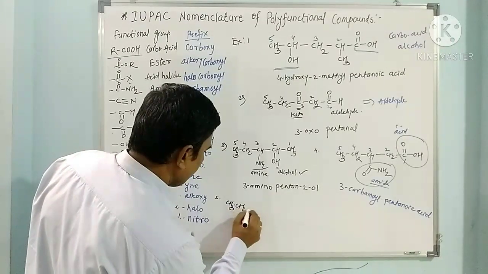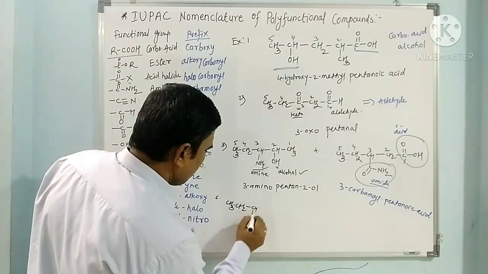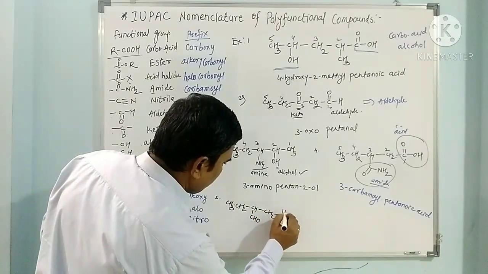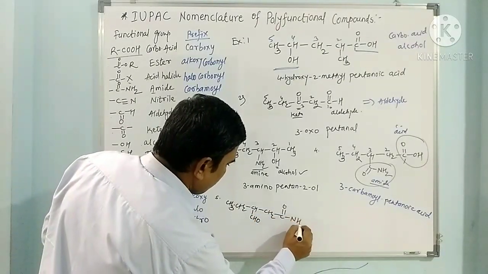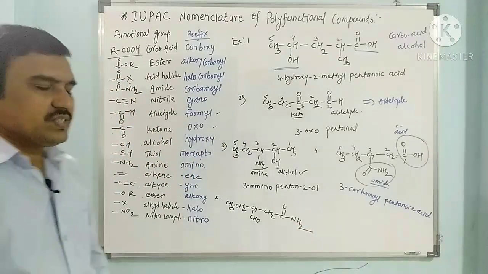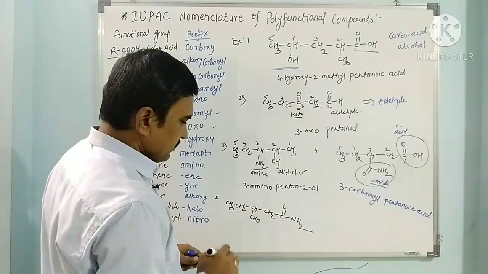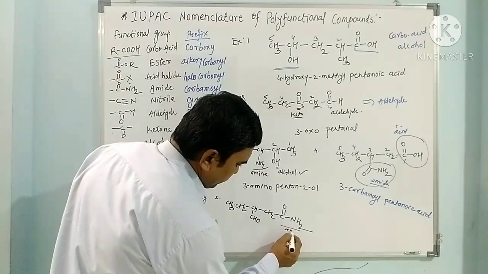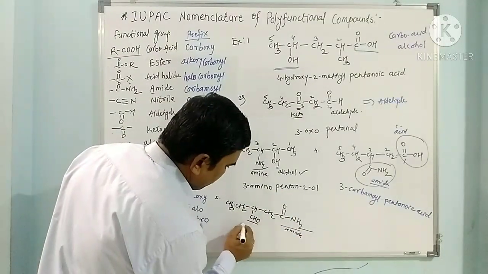Now if we have the next compound, CH3, CH2, CH, CHO, CH2, CONH2. Now see here, how many carbons? First, which are the 2 functional groups? This is amide, this is aldehyde.